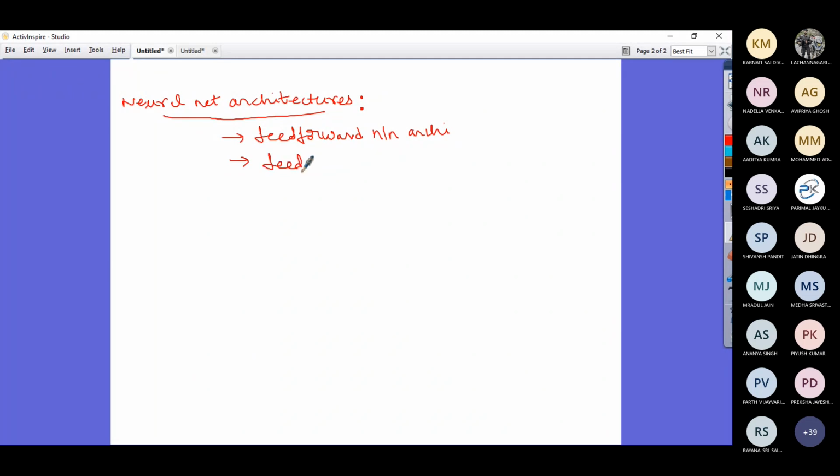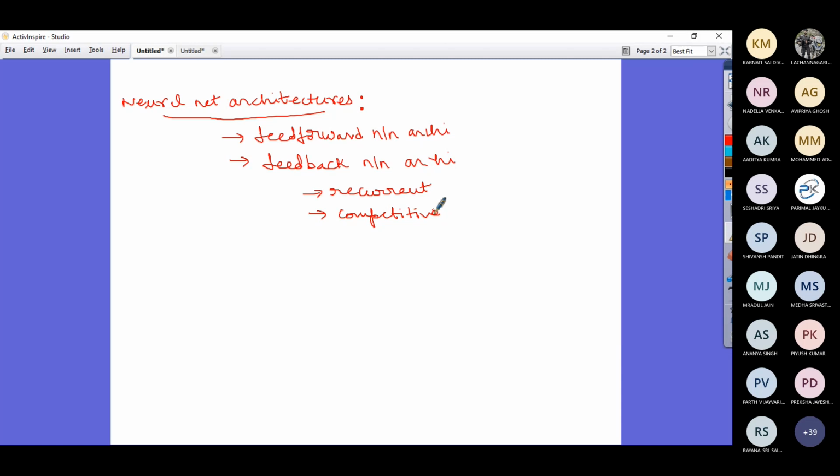Then you have the feedback neural network architecture. Under the feedback, you have recurrent, you have competitive, like this. There are various network architectures.